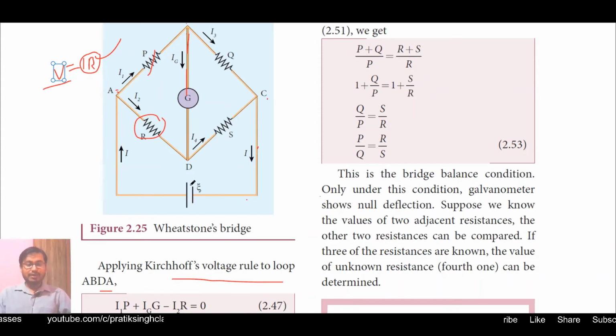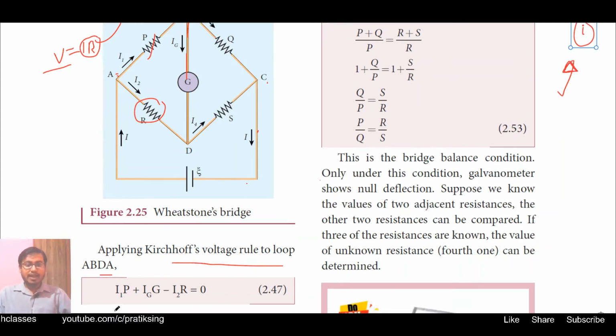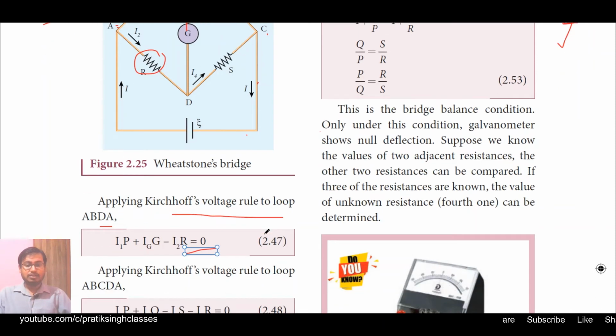If you have forgotten this theory of why it is negative, I will add an element here. If you touch this element, you will get all the things related to that topic. So we will have I1P plus Ig into G minus I2R is equal to 0.